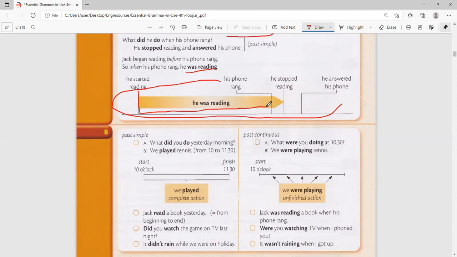So you see, he stopped reading here. So it's like the call interrupted. So now he answered the phone. Of course, when he answered the phone, the reading was not going on. But before the ring, he was doing something. He was reading, not complete in the past. You're in the middle of doing something.